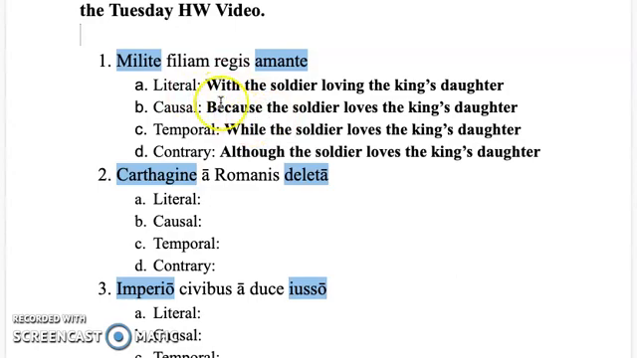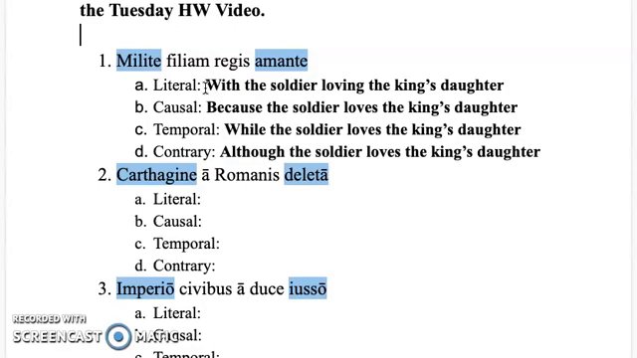If I'm doing my literal translation, again, I start with "with", and then I would translate as if it were a subordinate clause. So with the soldier as our subject, loving, present active participle, the king's daughter, or the daughter of the king. Okay, so again, in that case, I translated milite as the subject, the participle as the verb, filium as the direct object of the participle, and regis as the genitive.